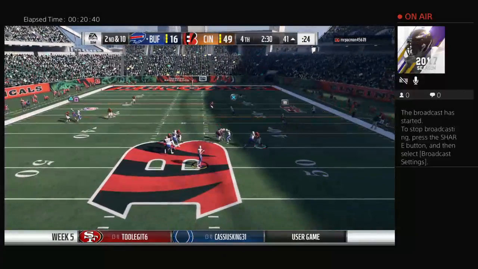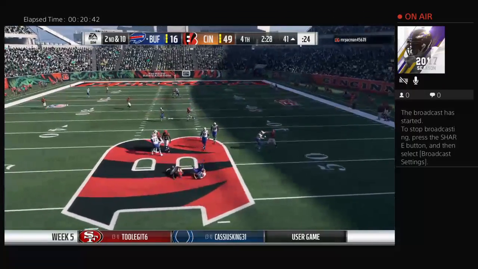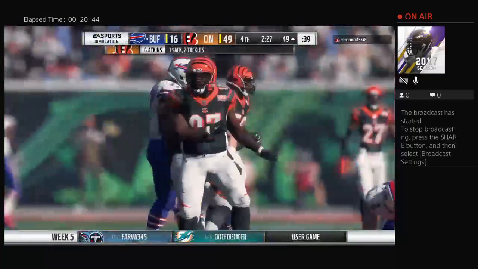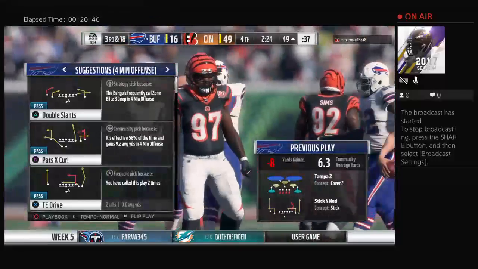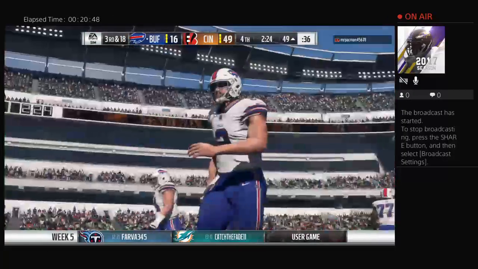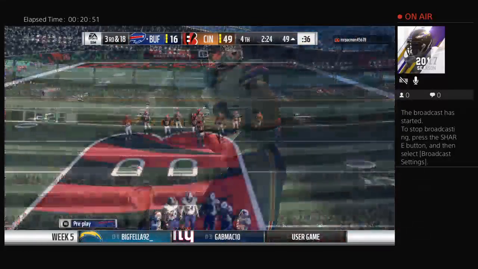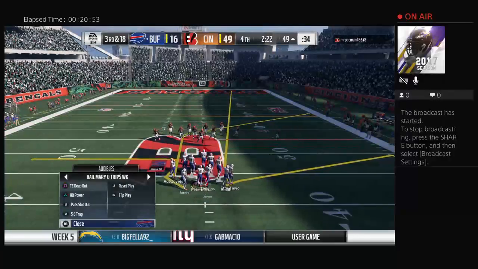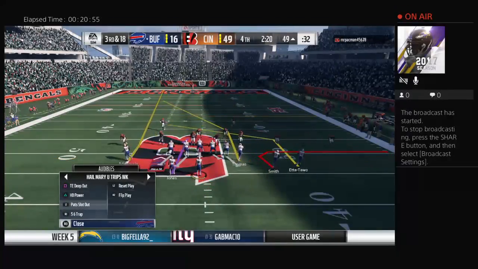Again on 2nd and 10, it's Peterman. And he's going to be taken down. Back across midfield, just across midfield at the 49. Geno Atkins. With a great push up front, he picks up the sack and a loss of 8.